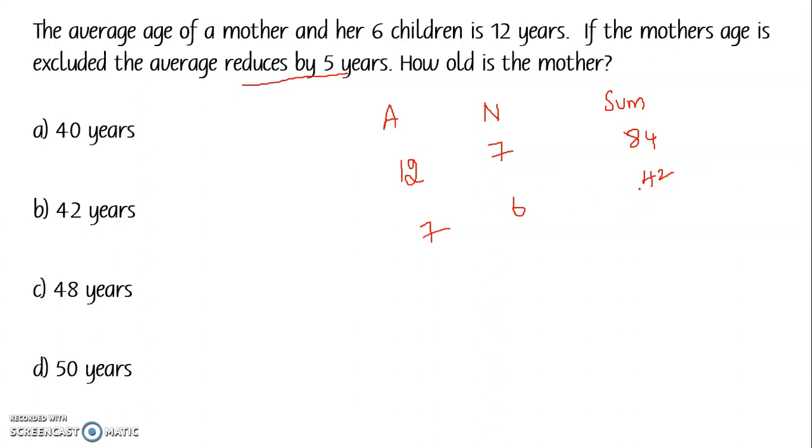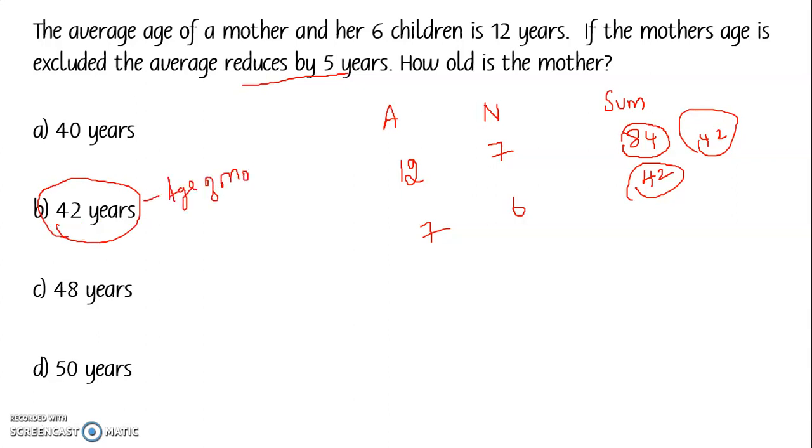So the total age will be 42. This is the total age of 6 children. The other is the total age of 6 children plus mother. Again, take the difference. It will be 42 years. So the age of the mother will be 42.